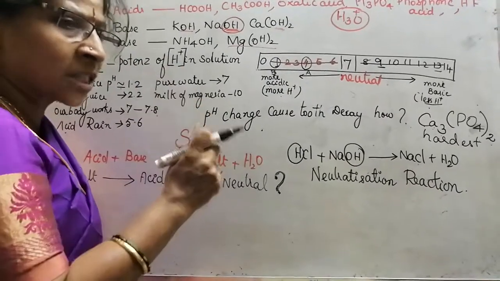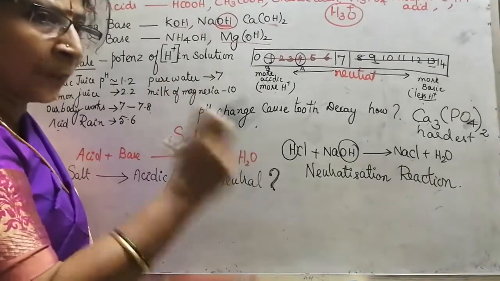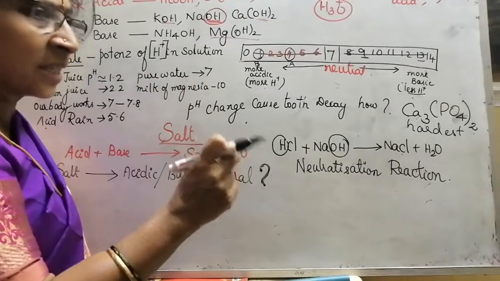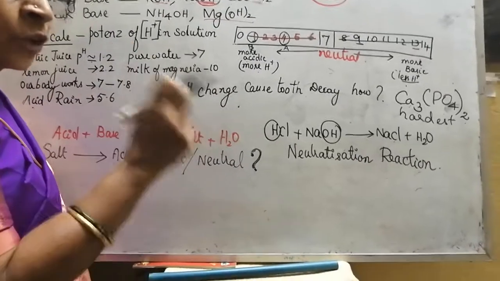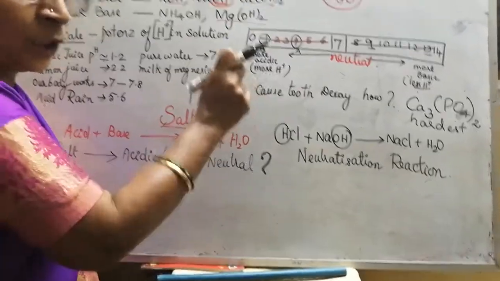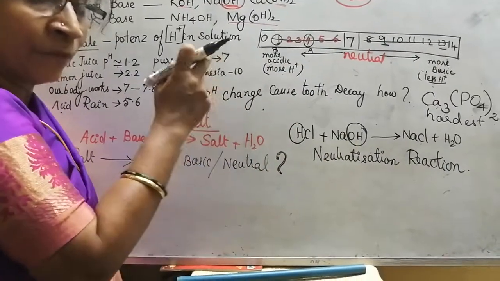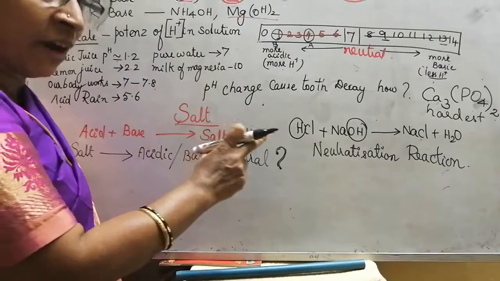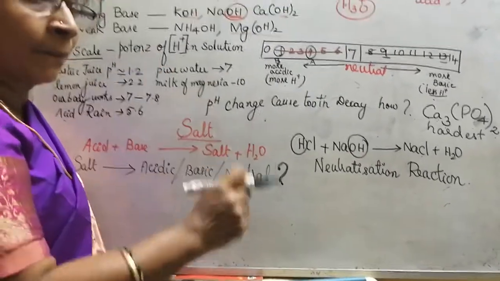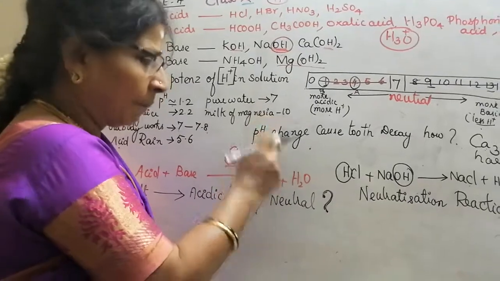So you are asked to brush your teeth with toothpaste, which is basic in nature. The toothpaste neutralizes the acid, and then tooth decay will not happen. That is why we are advised to brush with toothpaste before going to bed.